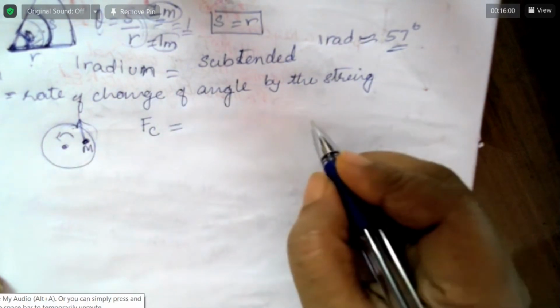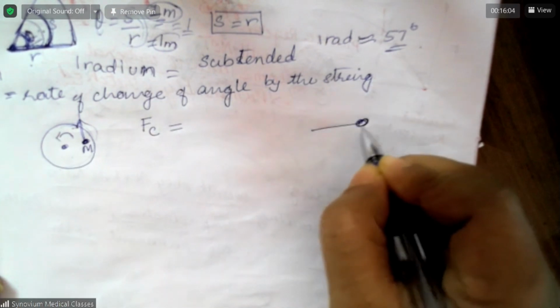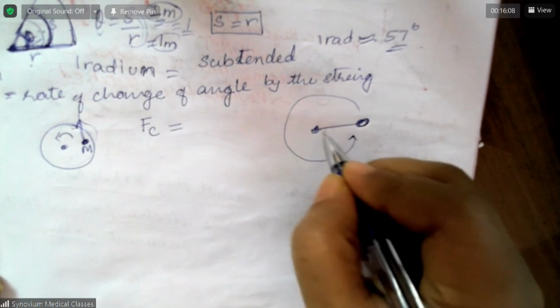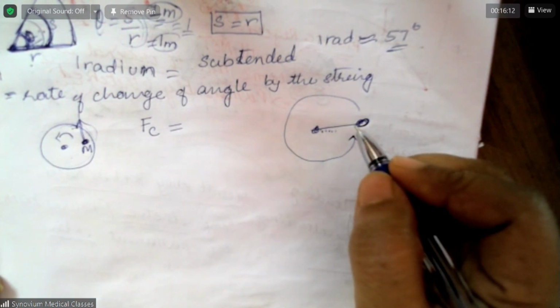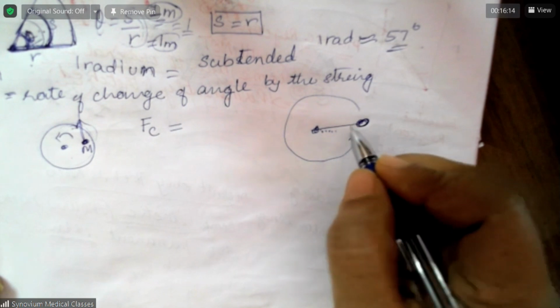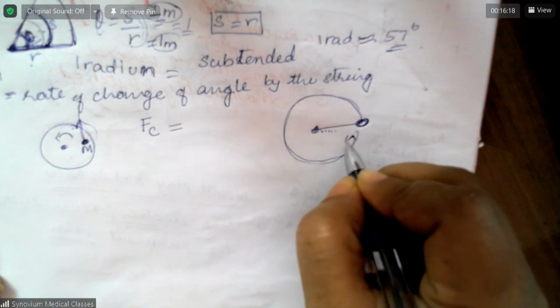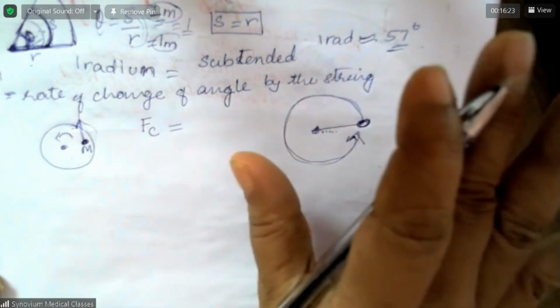In this case, for example, look here. If this is a ball tied to a string and rotated, what provides the centripetal force here? Now see, this is trying to rotate like this. Okay, listen carefully.